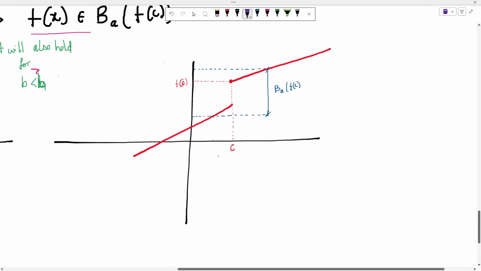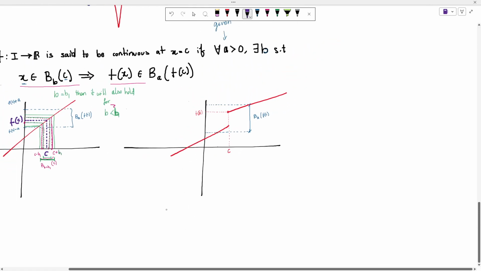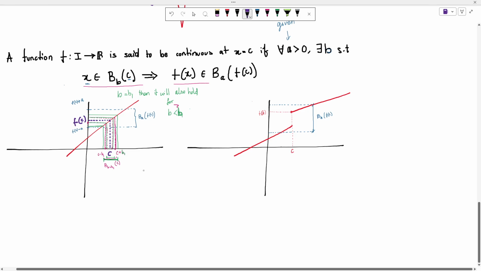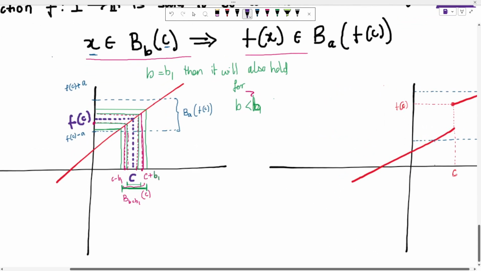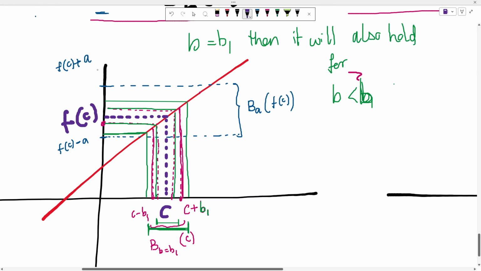Oh, okay. One thing that I forgot to mention. Whatever this is, this should hold for all A, right? Here, like we were considering this blue interval, there should be nothing special about this. If I remove this and give another interval like this, then again we need to be able to find a b1 or b2, whatever.